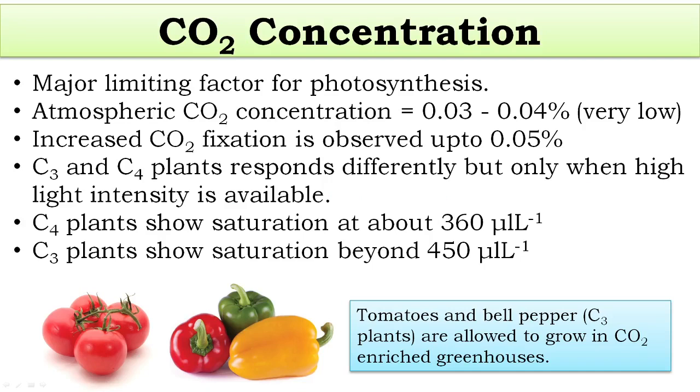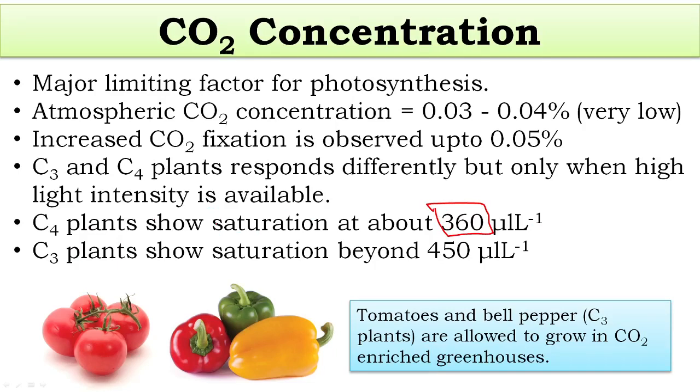At high light intensity, C3 plants and C4 plants respond differently to carbon dioxide concentration. C4 plant shows saturation: the photosynthesis rate becomes maximum at about 360 microliters per liter of carbon dioxide.